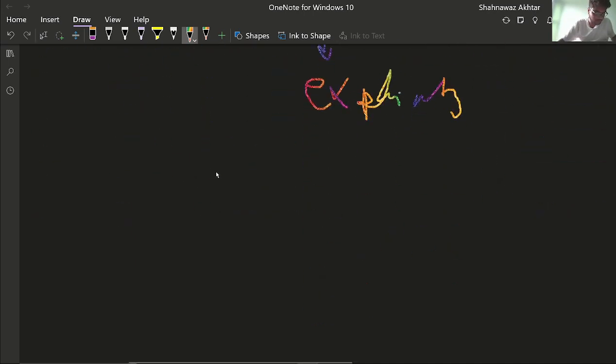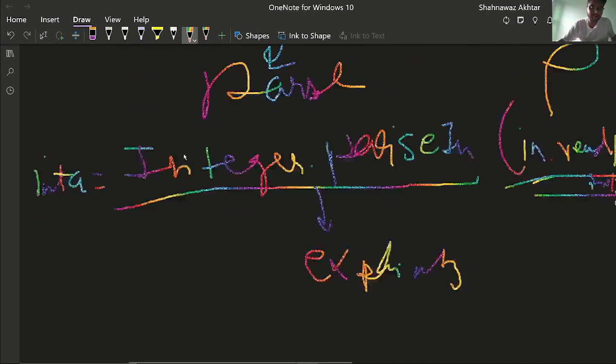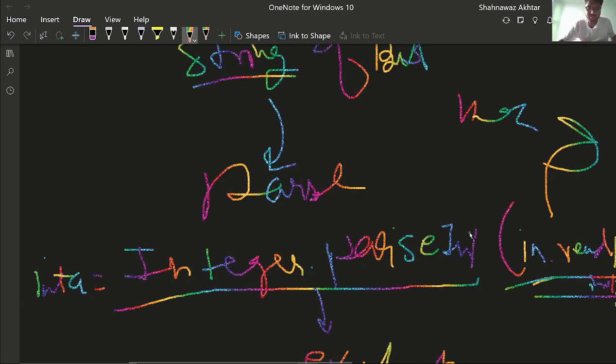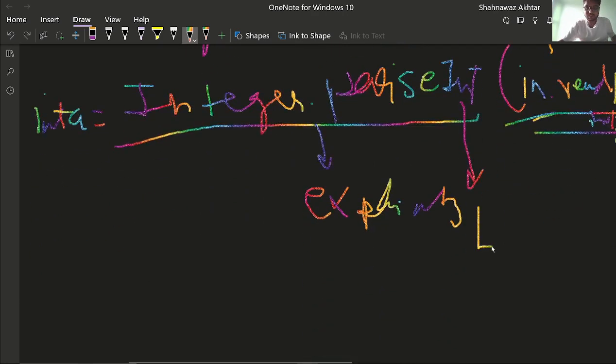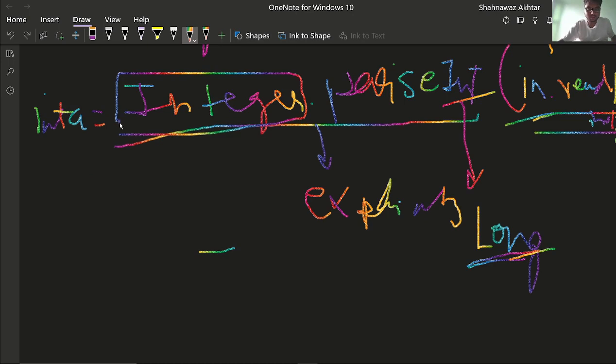Or similarly, for a long type, where we are using int here, we would use Long. See, what are these? These are wrapper classes. Wrapper classes are being used, and this is also a wrapper class. A wrapper class is used to convert, or you can say to parse, the data into the integer form, or any other data type.